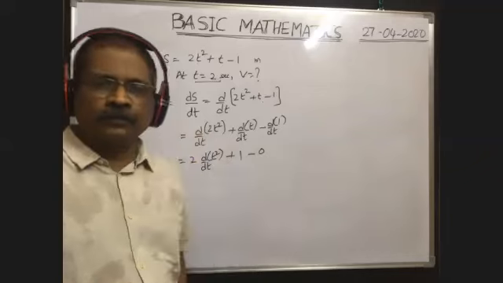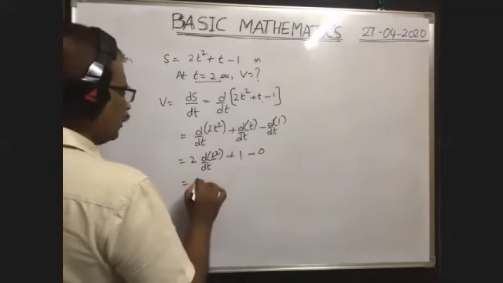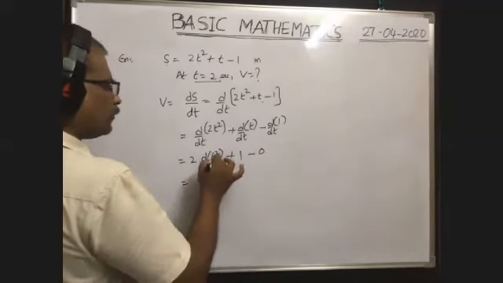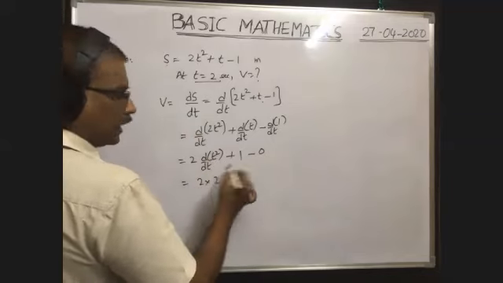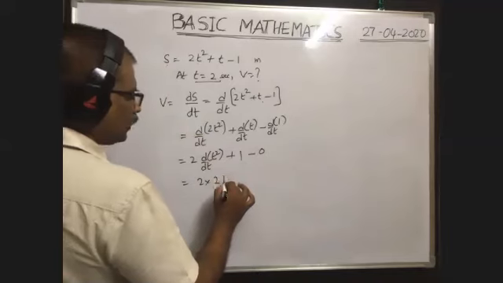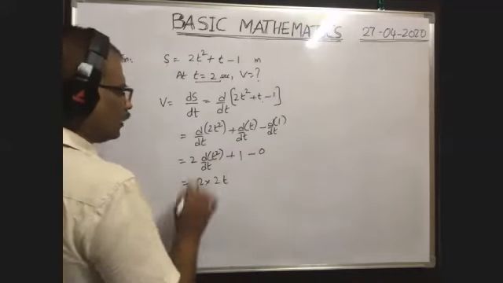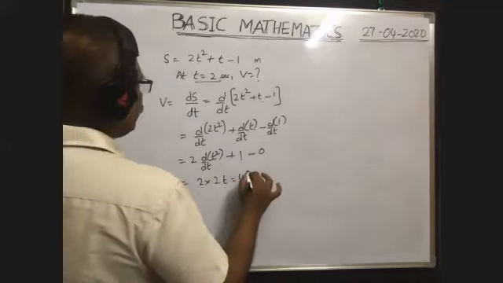Now this is equal to 2 into differentiation of t square, which is power 2 into t to the power of 2 minus 1. That is the fundamental formula. So t to the power of 2 minus 1 is 1 only. So this is equal to 4 into t.